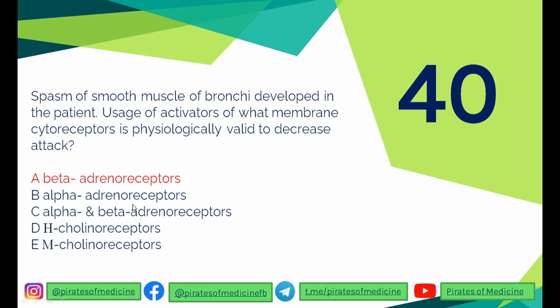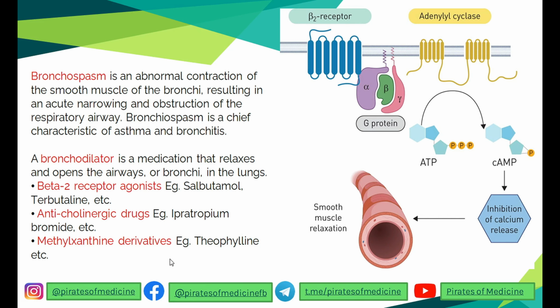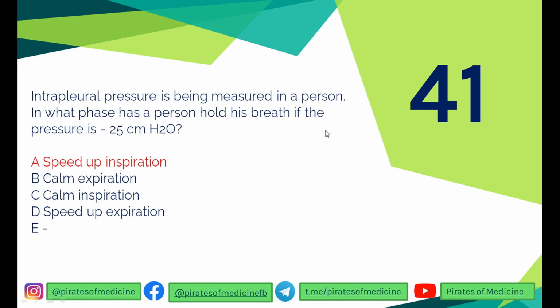In our question, you can only give the medication that activates beta adrenoreceptors, correct? Beta-2 agonist specifically. Alpha agonists and alpha and beta agonists won't work. And if you want to give a cholinergic drug, then it must be a cholinergic antagonist, or as you understood, anticholinergic. So I hope you understood why we gave a beta-2 receptor agonist, which stimulates the beta-2 receptors. Let's go to the 41st.